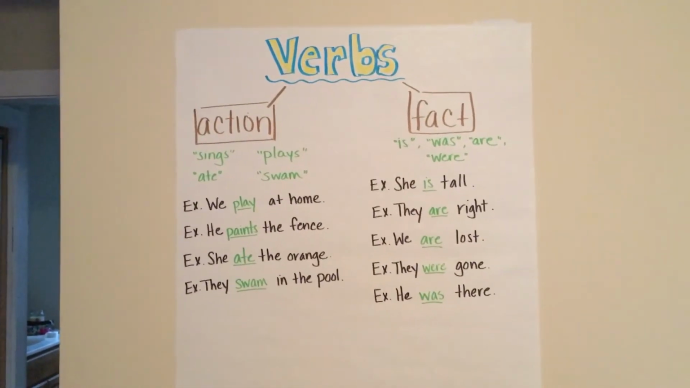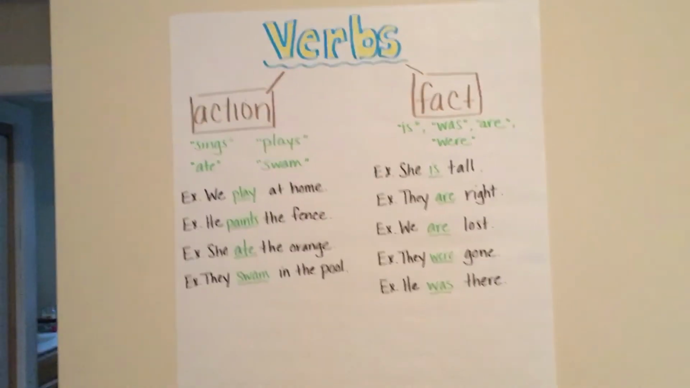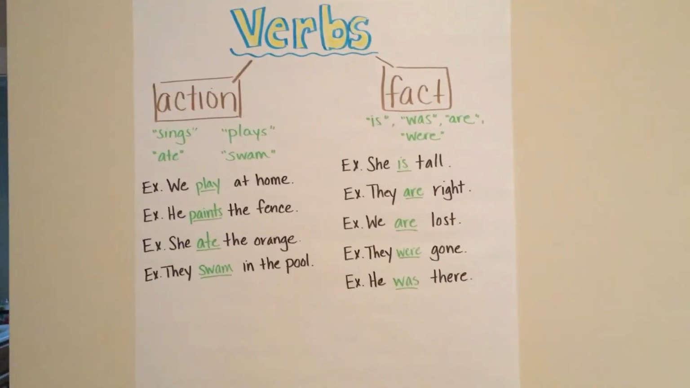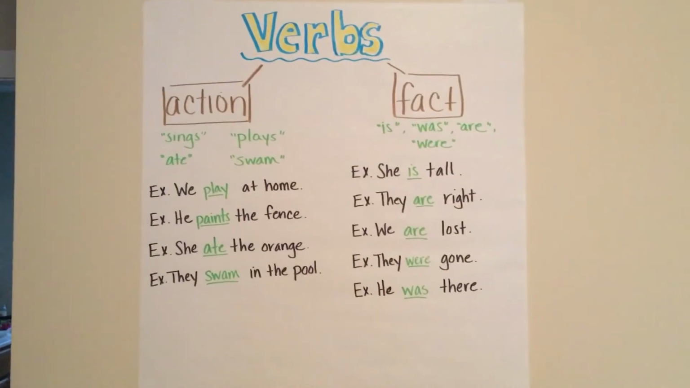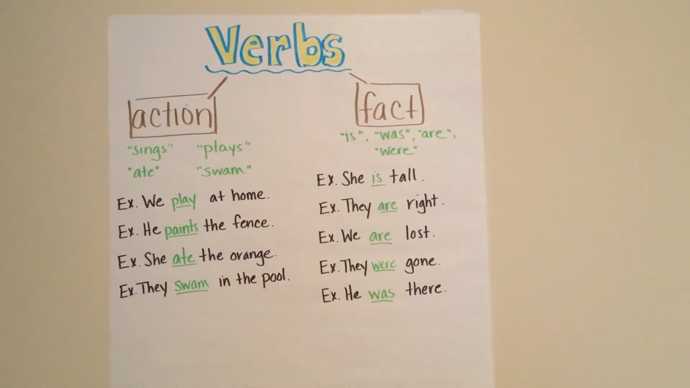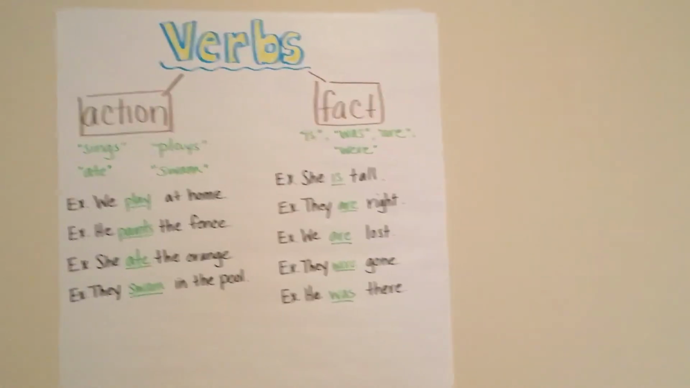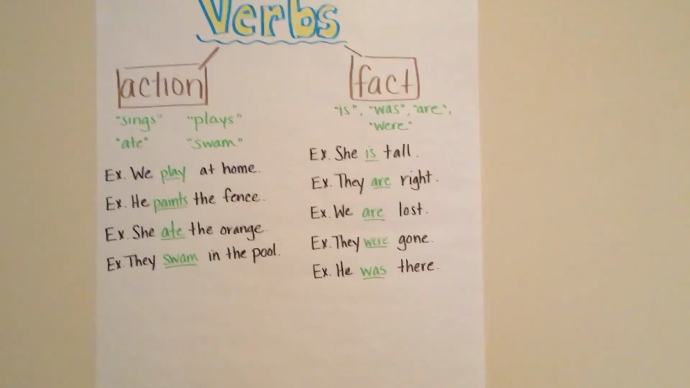So once more, fact is using the language is, was, are, and were to describe simple, straight to the point information. And actions are a little bit more infinite. There's a lot more options to use. For example, sings, plays, ate, and swam.